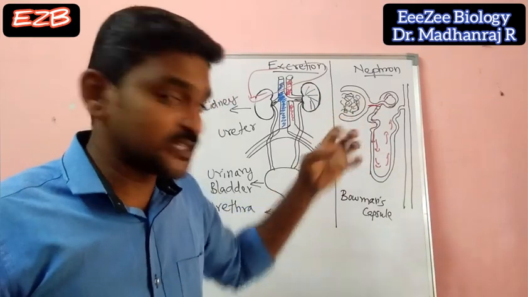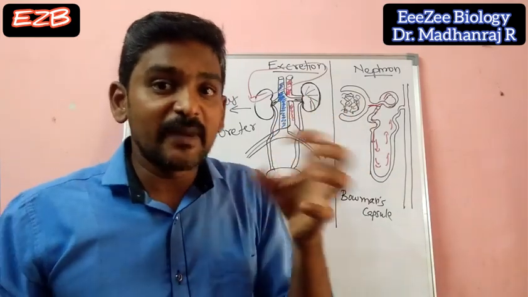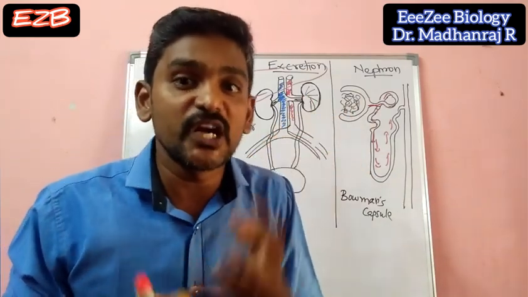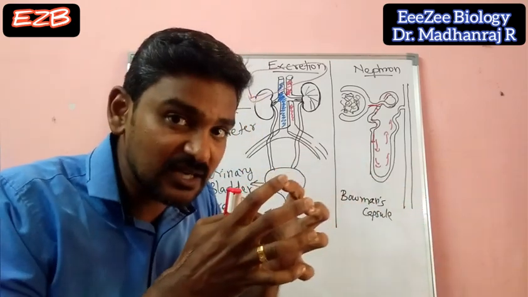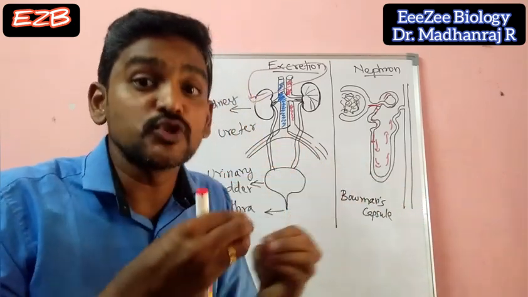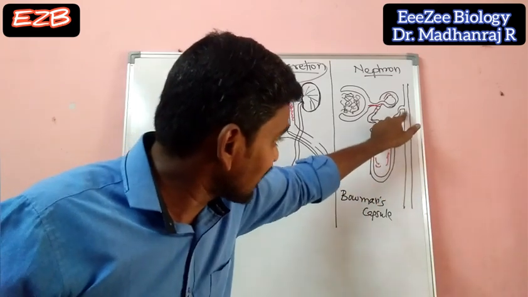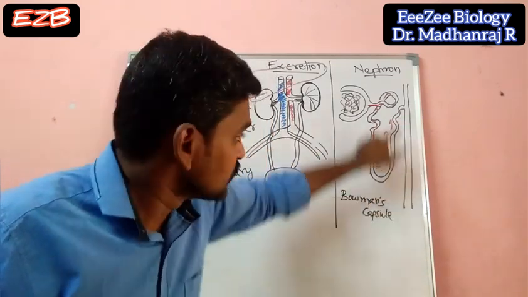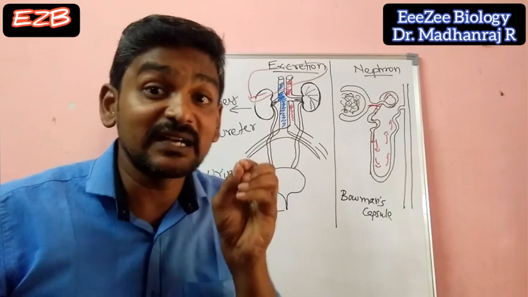So after reabsorption, the remaining waste materials like nitrogenous waste, urea and uric acid will be concentrated. After it is concentrated, that becomes urine. That urine will be transported to the long tube here. So this tube is called the collecting duct.